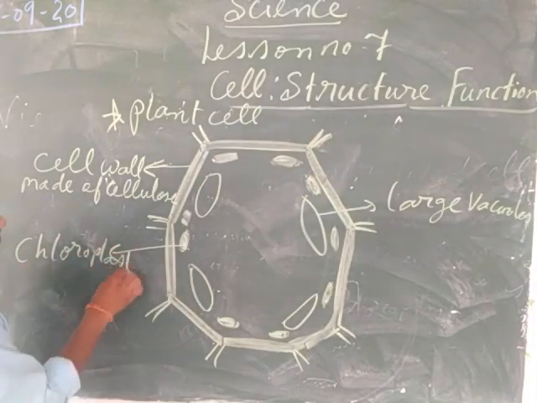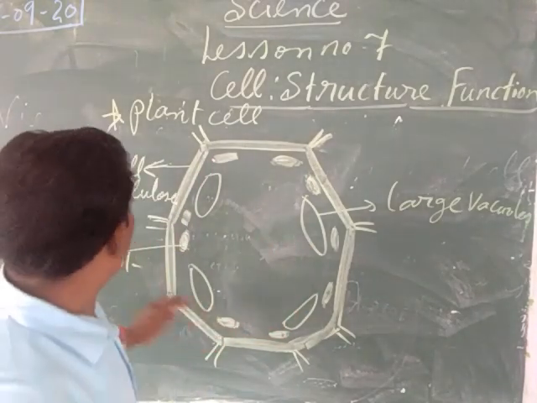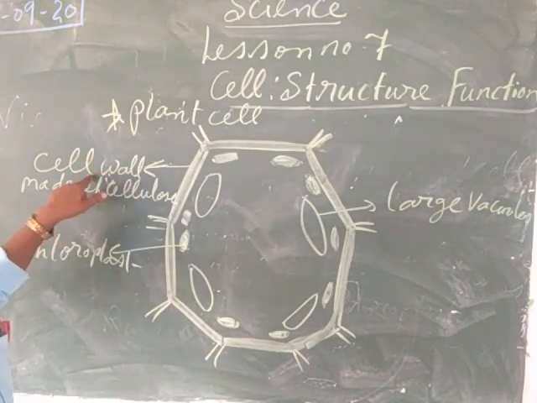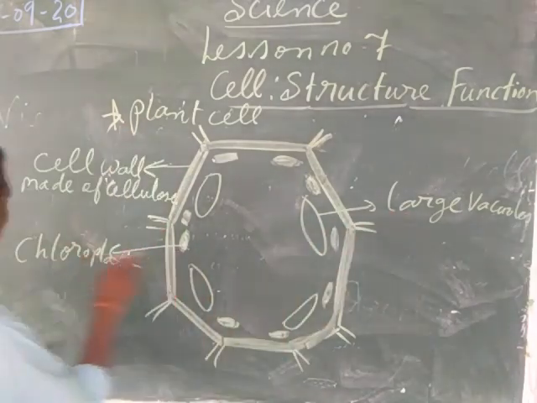C-H-L-O-R-O-P-L-A-S-T, chloroplast. This chloroplast is the pigment which helps the plant to synthesize their own food or to prepare their own food. So my child, a plant cell contains the cell wall. This cell wall is made up of cellulose. It contains the large vacuoles. It contains the plastid.